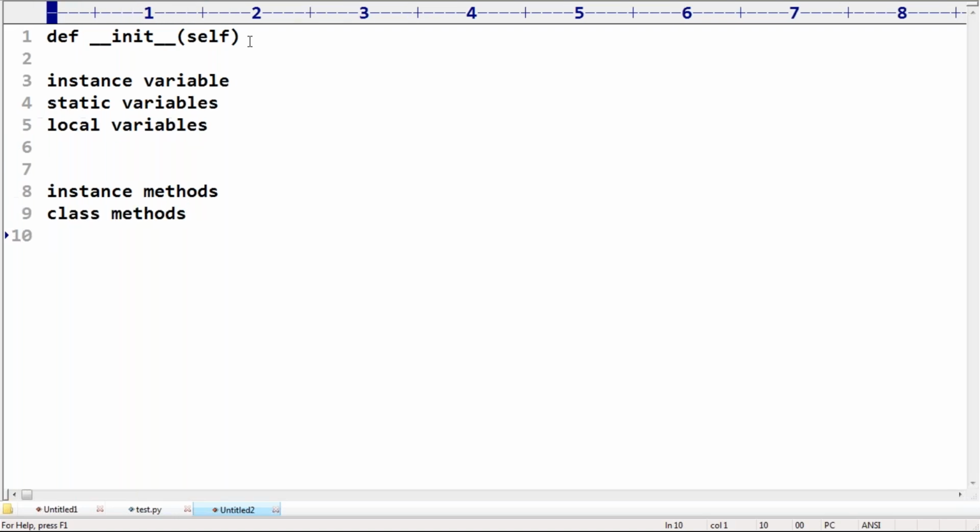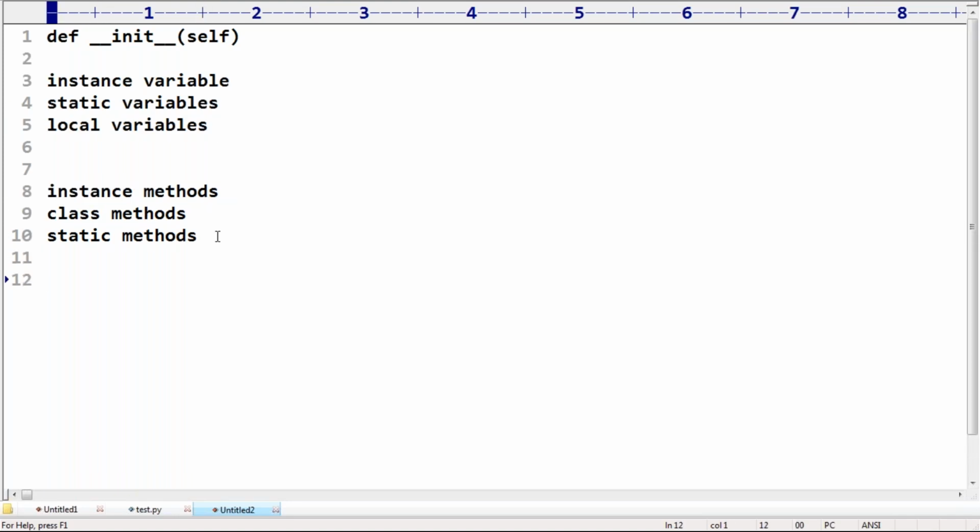Instance methods, class methods, and static methods. 3 types are allowed by default. Please make sure you are clearly aware: 3 types of variables and 3 types of methods are allowed, right?